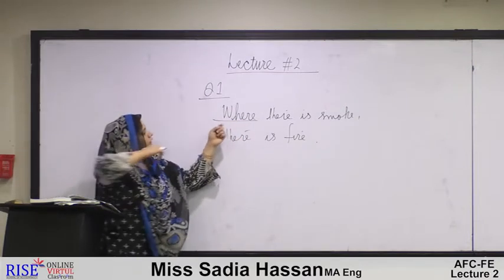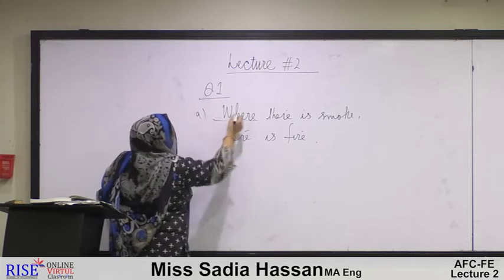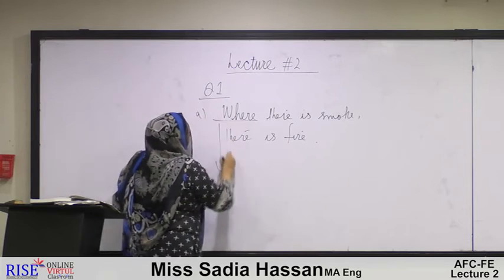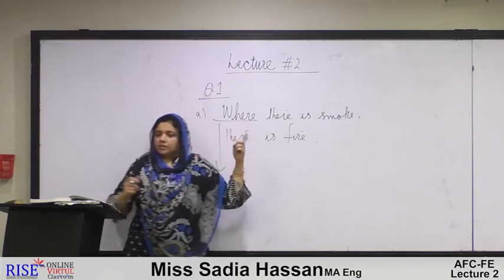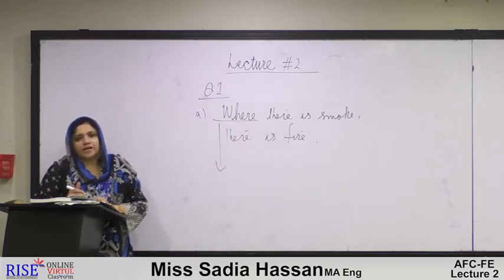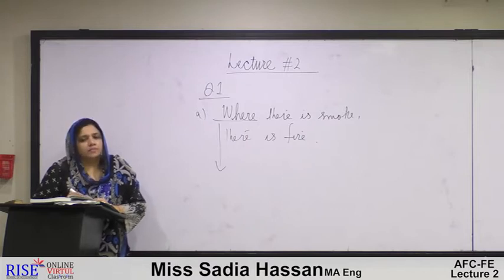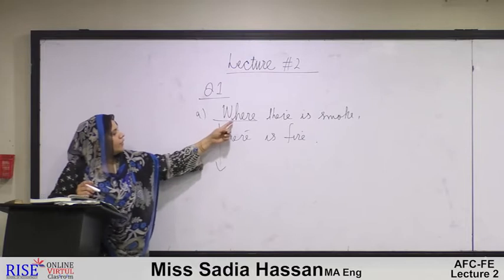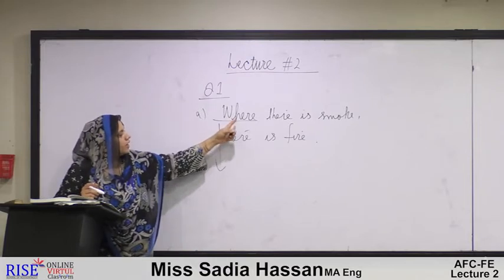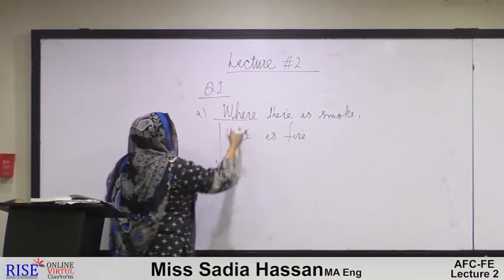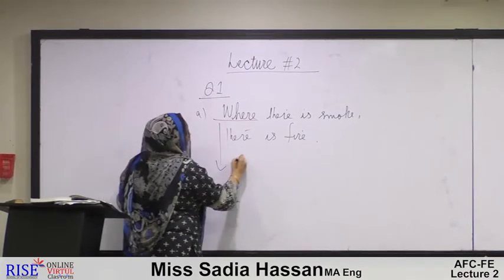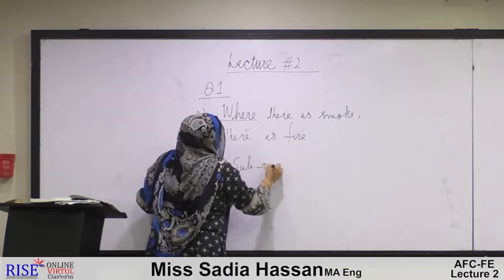We have already read that there are two types of conjunctions which are used in the structural classification of sentences: the coordinate conjunctions, and the subordinate conjunctions. Here we find that this "where" has been used to join both these clauses. So this "where" belongs to the subordinate type of conjunction.